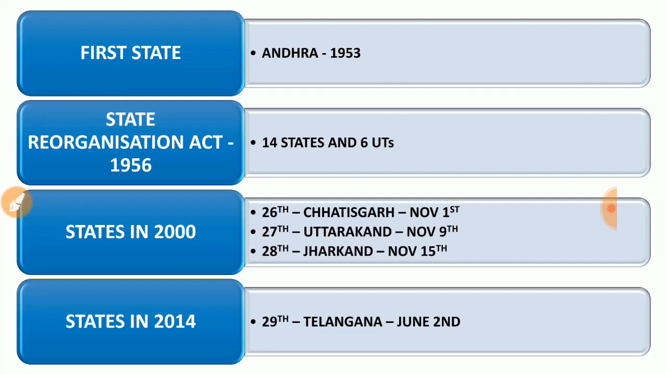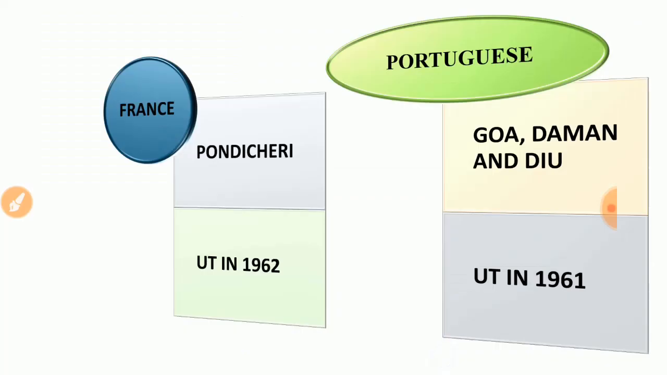And again, reorganization happened in 2000. The 26th state Chhattisgarh on November 1, the 27th Uttarakhand on November 9, and the 28th Jharkhand on November 15. And the latest state, as we know, is the 29th one, Telangana, on June 2, 2014. Okay, and state reorganization is a very important point.